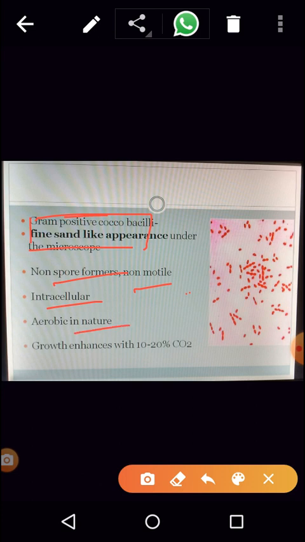They are aerobic in nature, most of them. Few of them could be facultatively anaerobic, but most of them are aerobic in nature. The organism can grow in aerobic conditions, but their growth gets enhanced if you supply it with 10 to 20% of carbon dioxide.